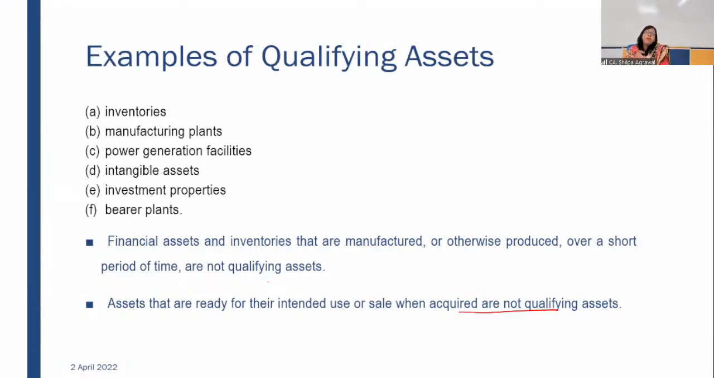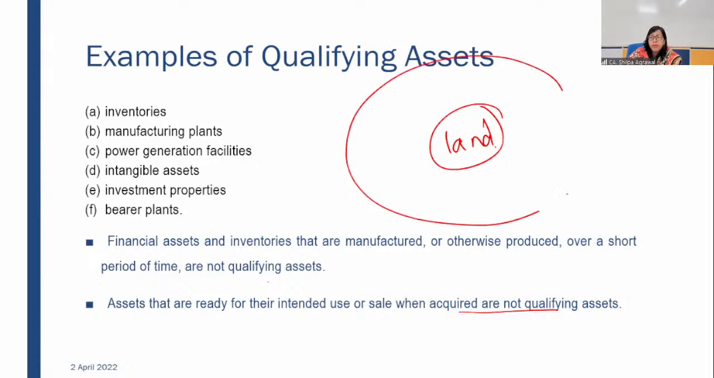But when you have a project, you bought a land. This is always considered as ready for use. But your project is to build a building on this land. In that case, you have to consider this project. You won't consider land individually. Okay, land individually is not your qualifying asset. It is always considered as ready for use.